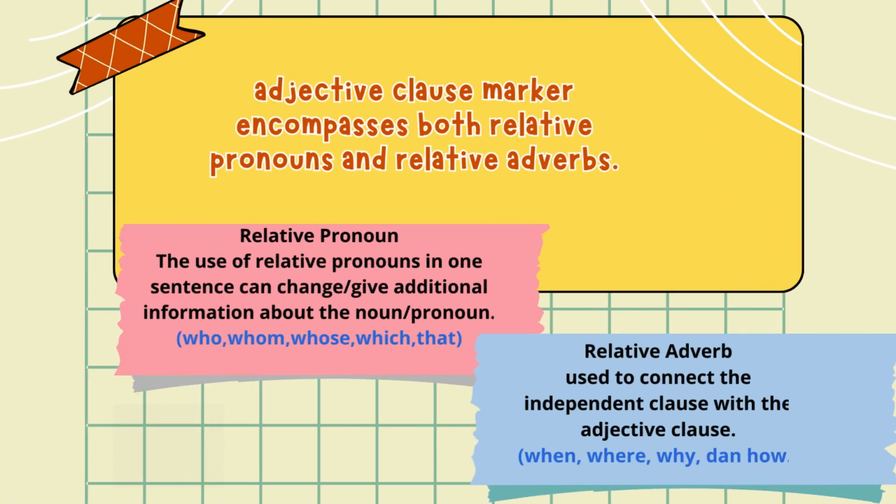Adjective clause markers encompass both relative pronouns and relative adverbs. Relative pronoun: the use of a relative pronoun in one sentence can change or give additional information about the noun or pronoun. We can use who, whom, whose, which, that. Relative adverb is used to connect the independent clause with the adjective clause. We can use when, where, why, and how.